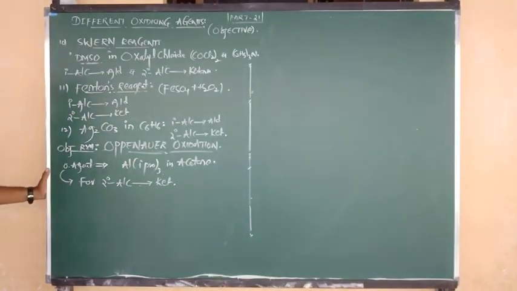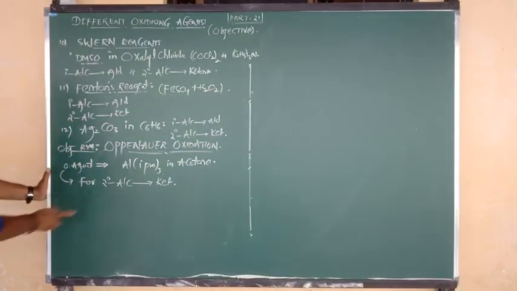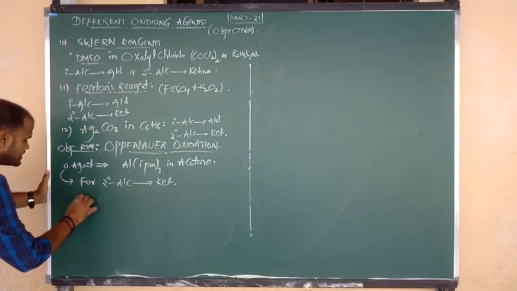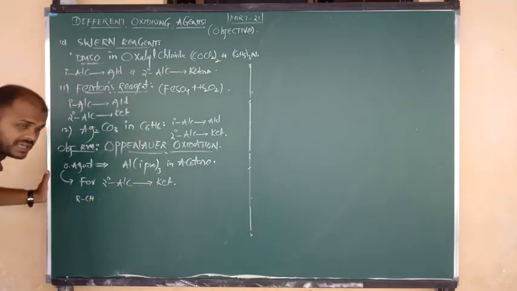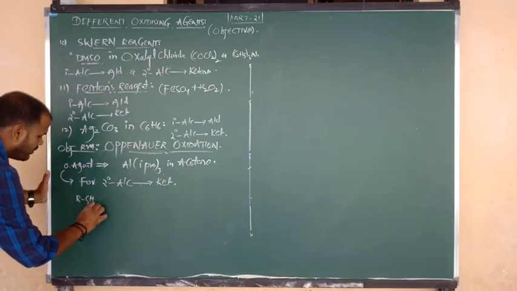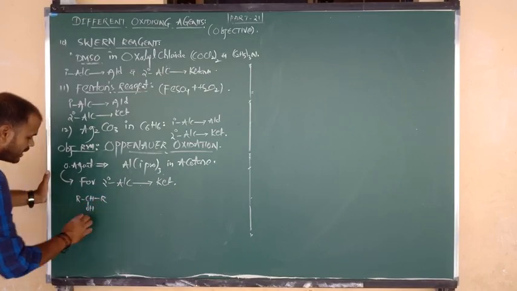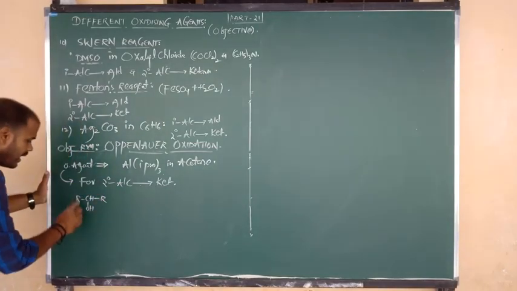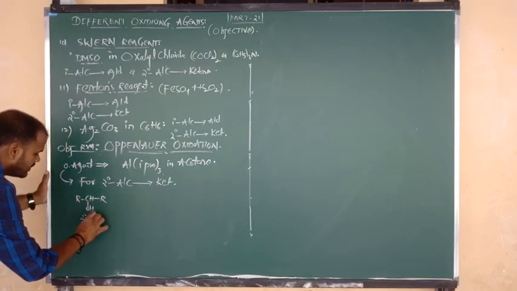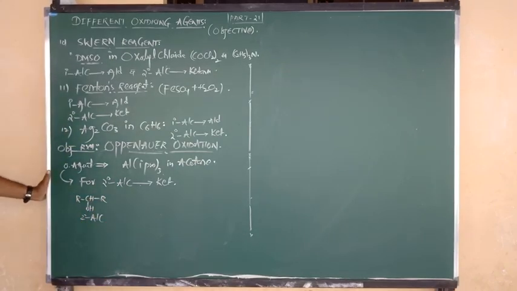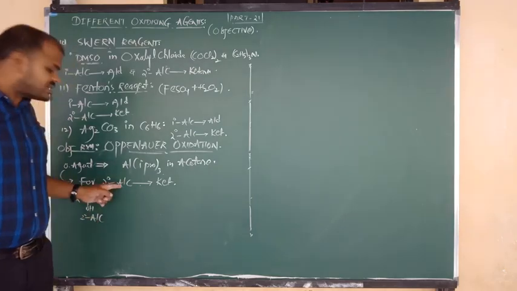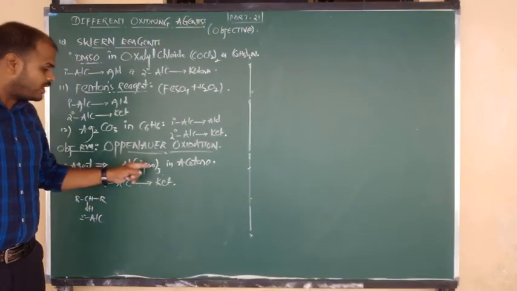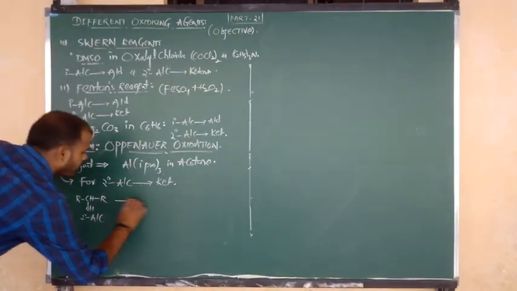I am going to show the reaction. Secondary alcohol: R bonded to CH, with OH below the plane, again bonded to R. OH is connected to a carbon, and the carbon is connected to two surrounding groups, alkyl groups. This is nothing but a secondary alcohol. So secondary alcohols undergo oxidation using aluminium isopropoxide.